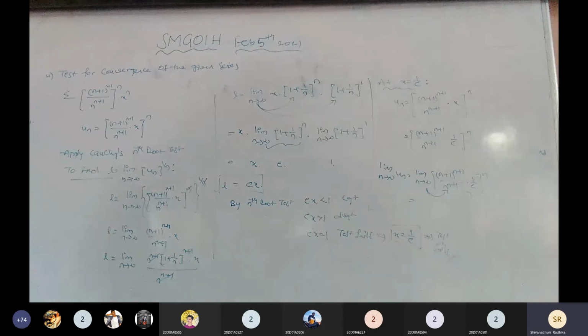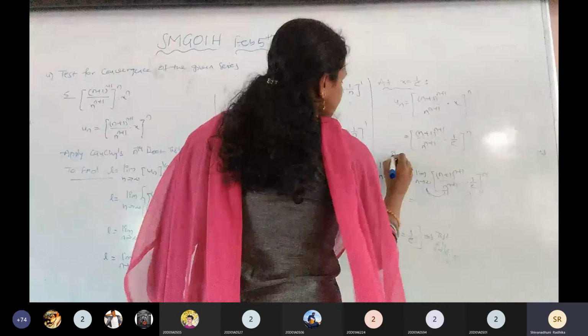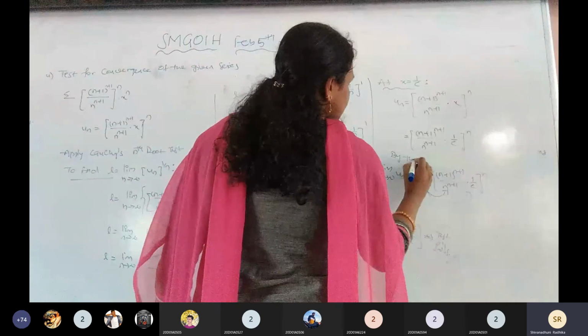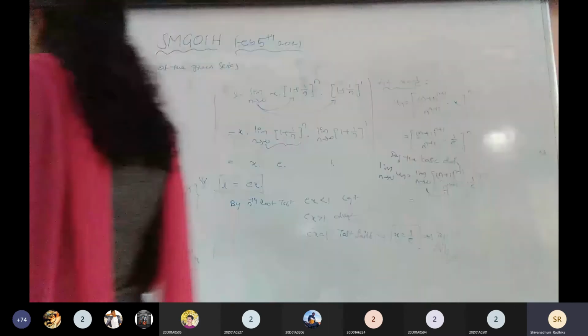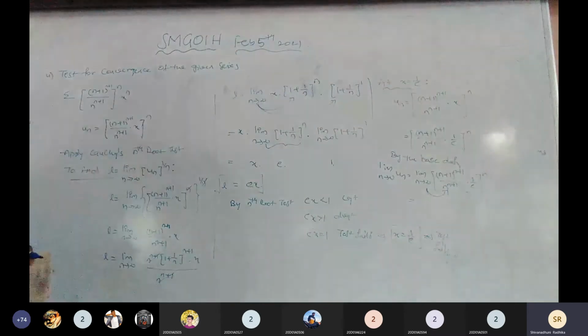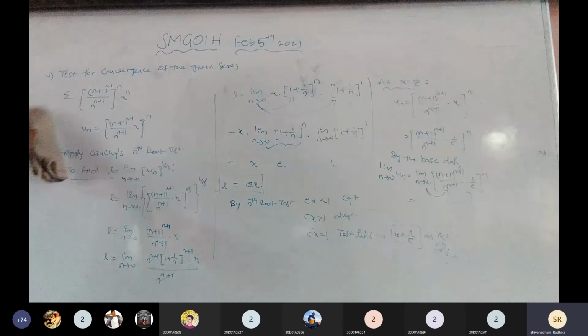Please write down fast, by the basic definition. Is it clear? Shall I rub this part? Yes, ma'am.